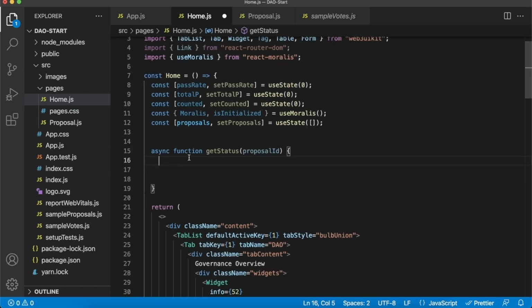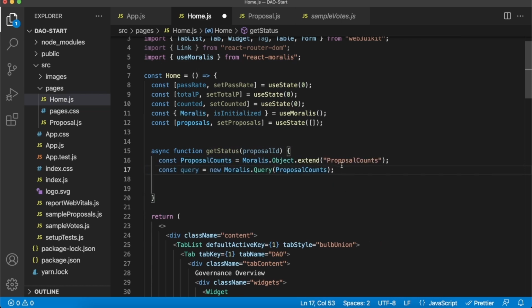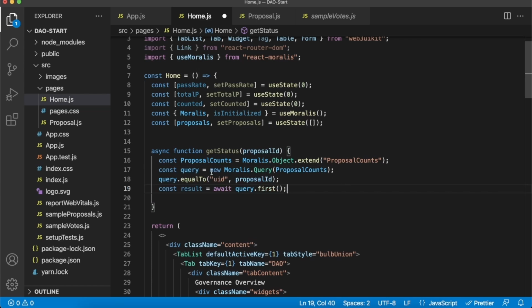Rightio, so an asynchronous function where we get the status of a proposal ID. We'll start by extending our proposal counts Moralis data table and then creating a query for this data table. Then we'll make sure that in our query, the UID column is equal to the proposal ID we set at the function call. And then we only search for the first match as it is a unique identifier for the proposals.